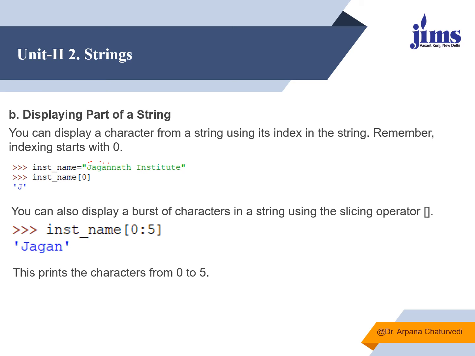As I am saying range 5, it means I am excluding the 6th character. This is slicing. So 0 to 4 is 5 characters, and in the range I am saying 4 plus 1, 5.